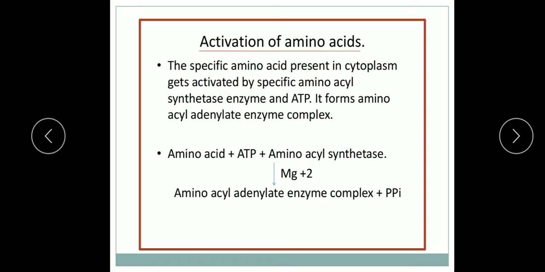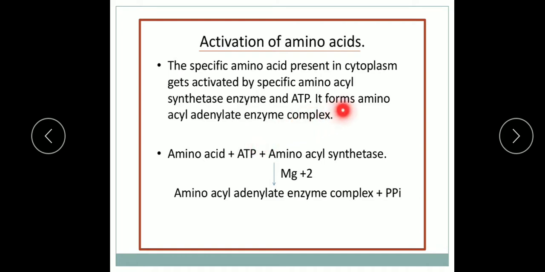As you know children, these amino acids are present in the cytoplasm of the cell in an inactive state, and they are activated with the help of ATP, and then transported to the ribosomes with the help of tRNA. So the tRNA is essential for this process.